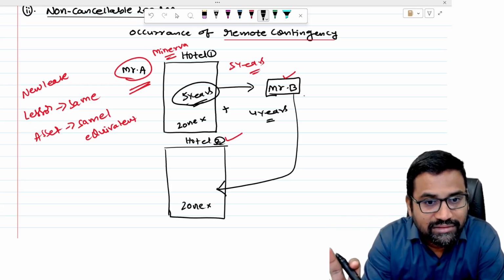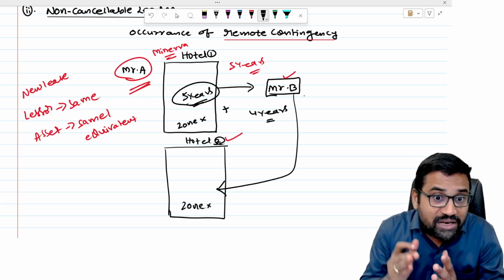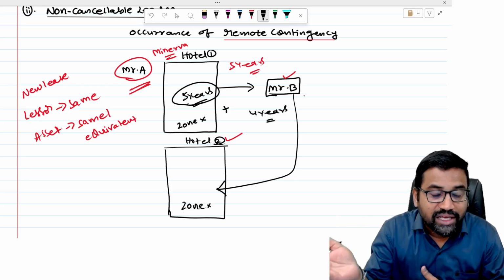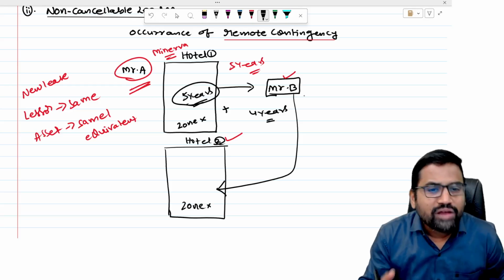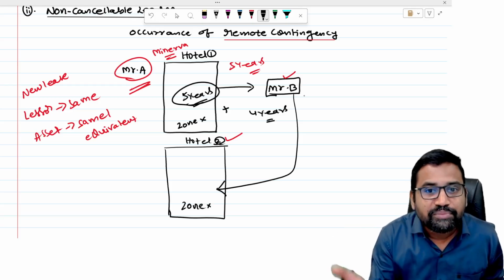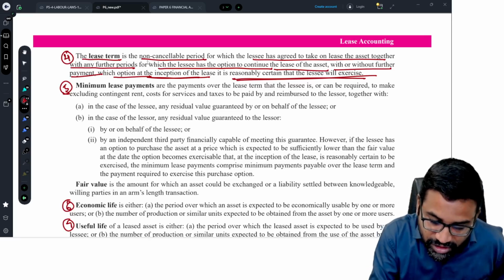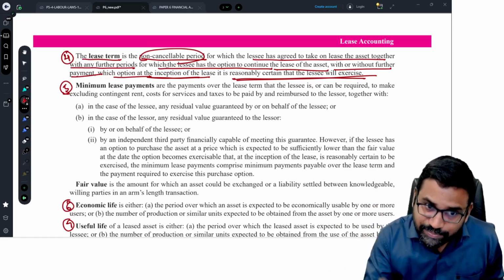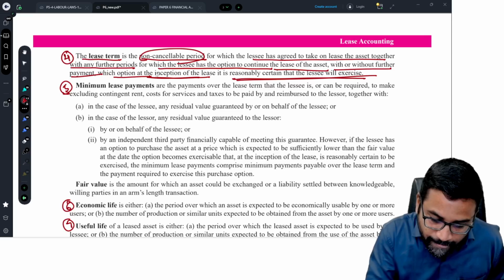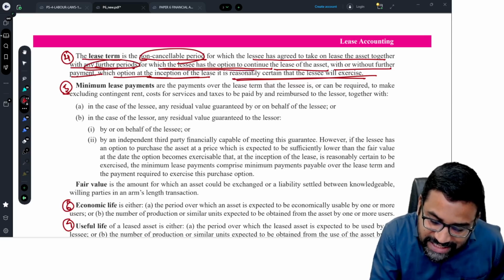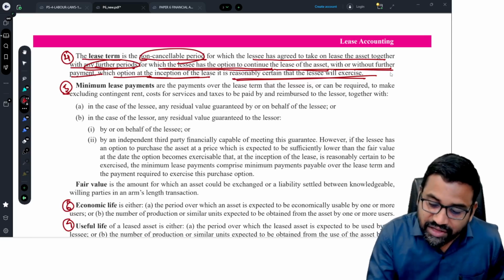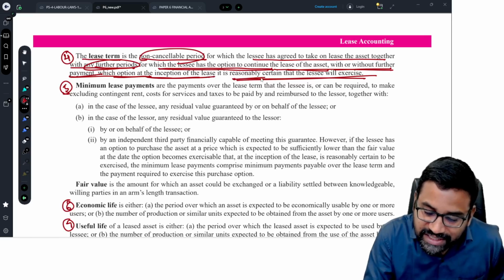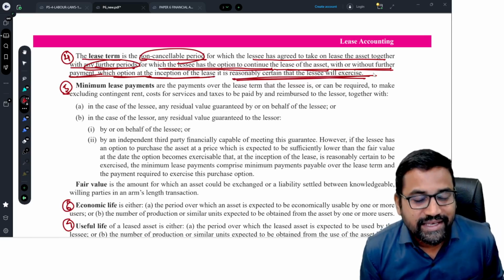We are reasonably certain. So when it is reasonably certain that the lease will continue by the other party, by payment of some additional amount or without payment of some additional amount, that further period is also part of the lease term. See here, the non-cancelable period, the original period for which the lease is given, which cannot be cancelled, is part of the lease term, and also the further period for which the lessee has the option to continue the leased asset with or without further payment, which option at the inception of the lease it is reasonably certain that the lessee will exercise.